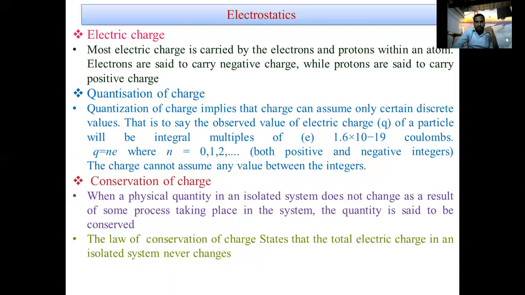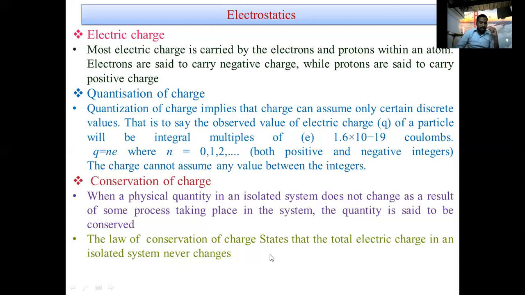Now what is conservation? When a physical quantity in an isolated system does not change as a result of some process taking place in the system, the quantity is said to be conserved. The law of conservation of charge states that the total electric charge in an isolated system never changes.